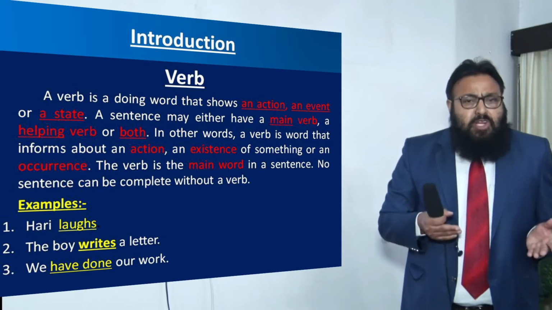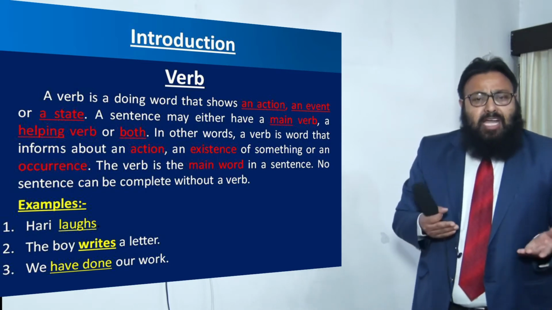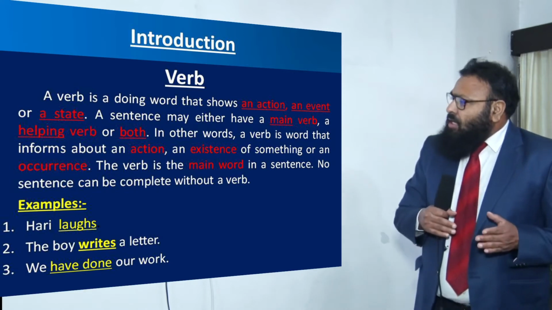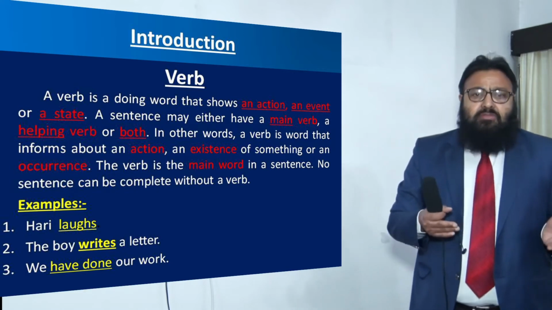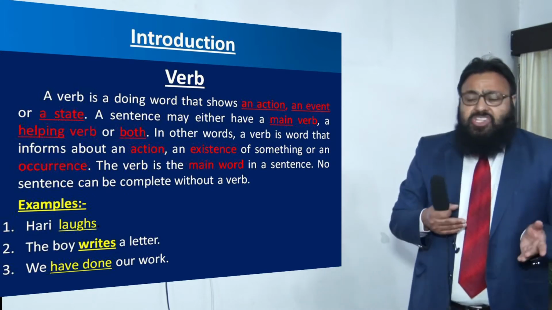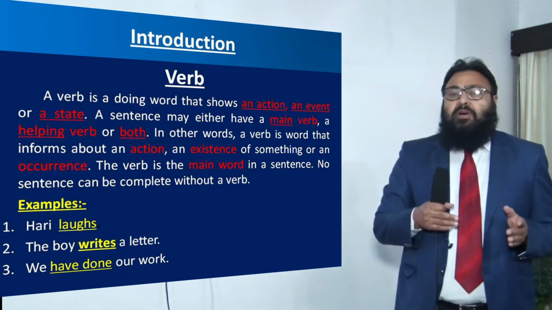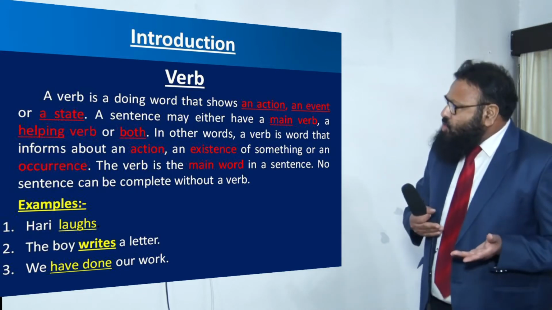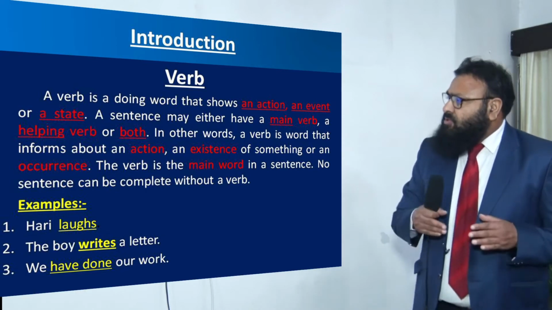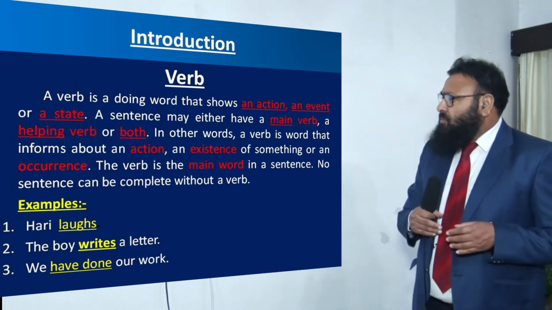Verb has been variously defined by the scholars or grammarians. I'll try to define it in a simple way. A verb, dear children, is a doing word that shows an action, an event, or a state.